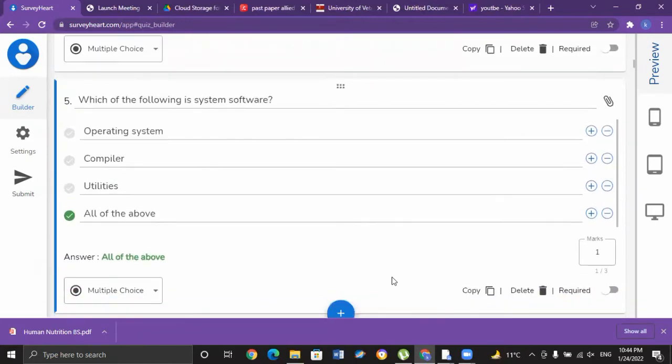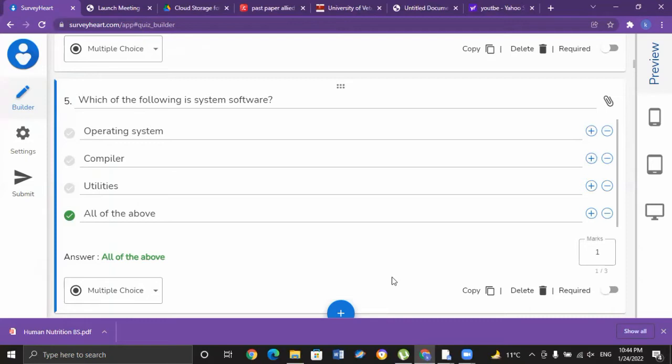Which of the following is system software? So what actually is system software? System software is software designed to provide a platform for other software. Examples of system software include operating systems like MS-DOS and Linux and so on. So the question asks which of the following is system software, out of the options given below.